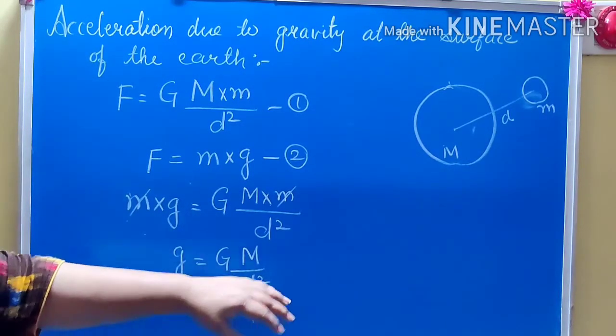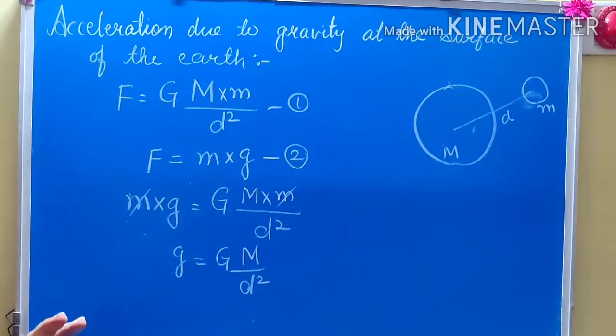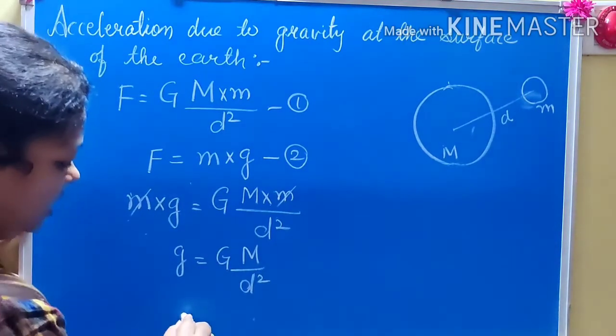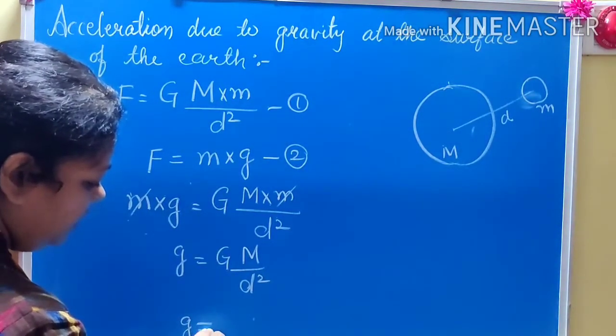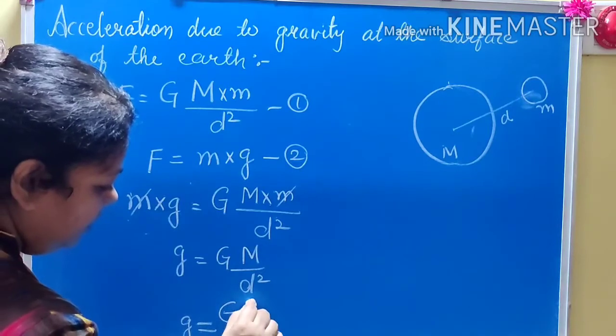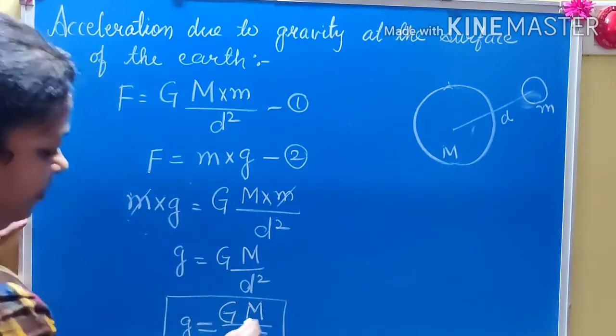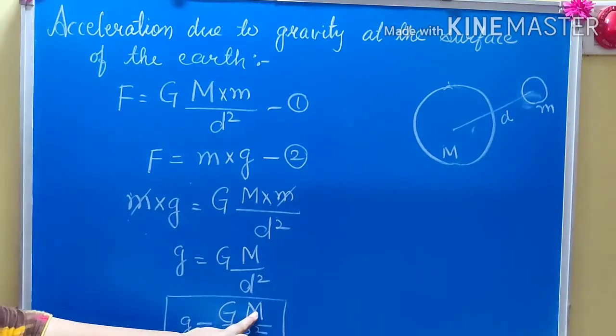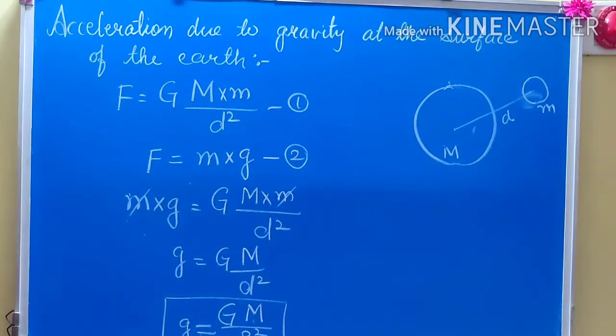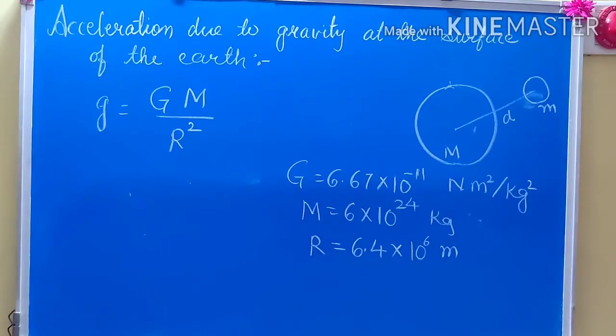Then the distance between them will be considered as the radius of the earth. Hence, this equation will be reduced to g is equal to capital G into M upon r square, where M is the mass of the earth and r is the radius of the earth. Now here we got g is equal to capital G into capital M upon r square.